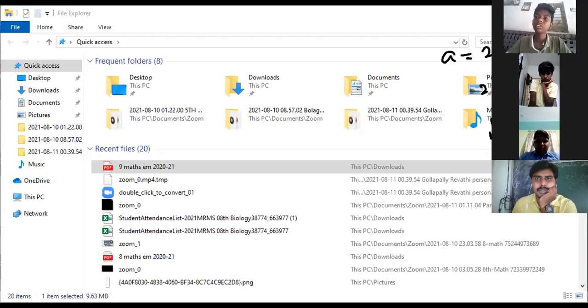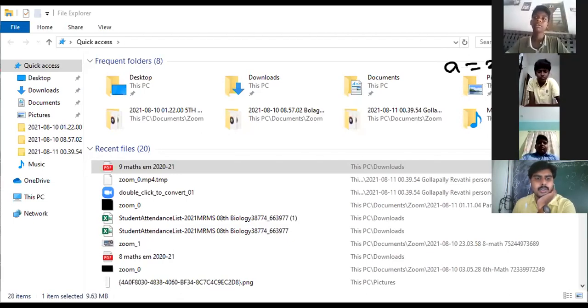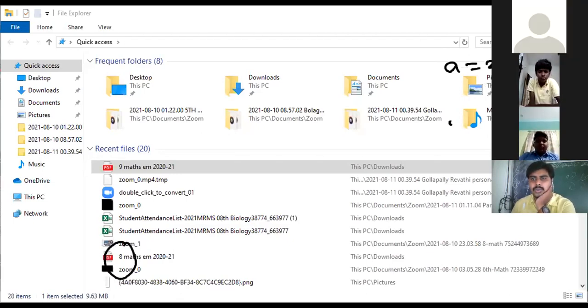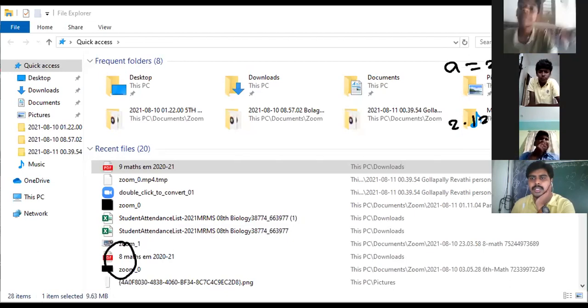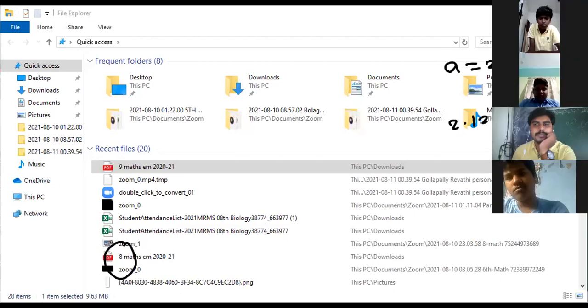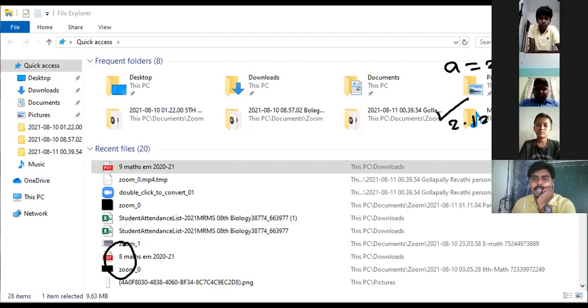As well, one more thing, Nana. Otherwise we can simply write A equal to 2, B equal to 3. We need any two numbers, so for that we can write 2.1, 2.3, 2.4, and so on. These numbers lie between 2 and 3 only. Or else 2.2, 2.4, 2.5, and so on. We can write many numbers like that.